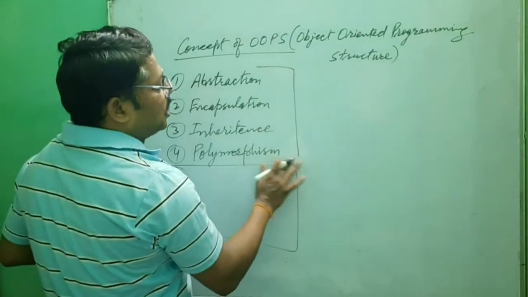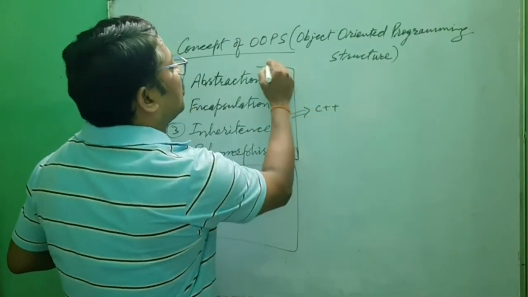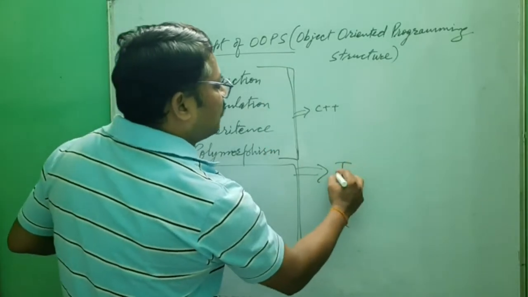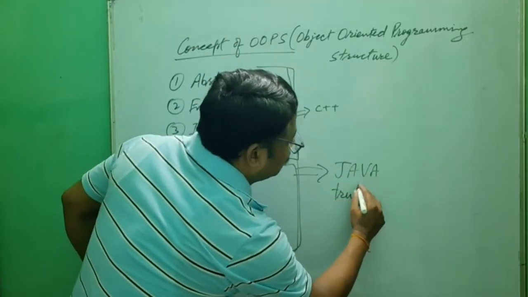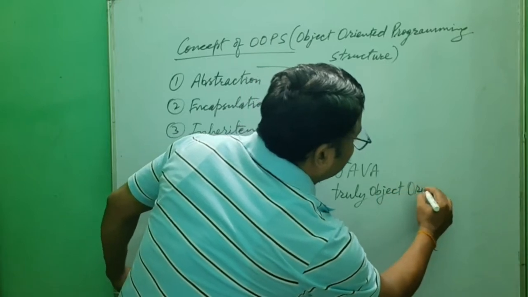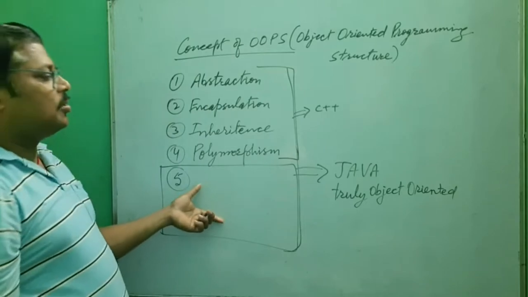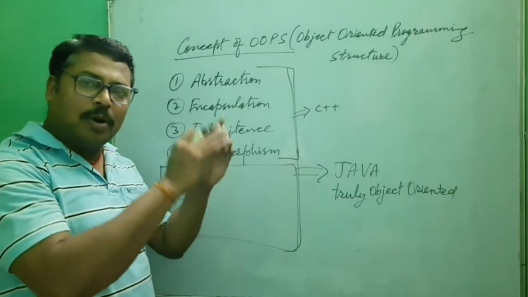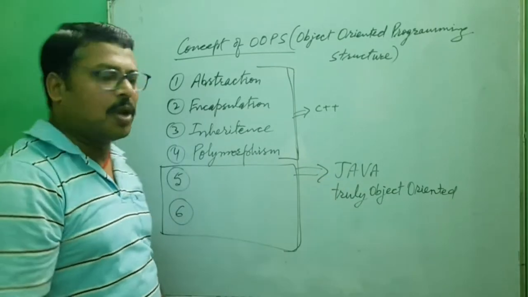These are partly applicable in C++, but these complete features are implemented in Java. That's why Java is known as a truly object-oriented programming language. Java implements the complete principles of OOPS.